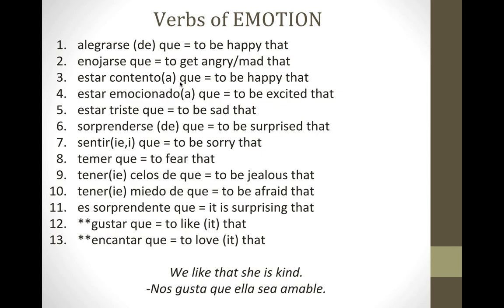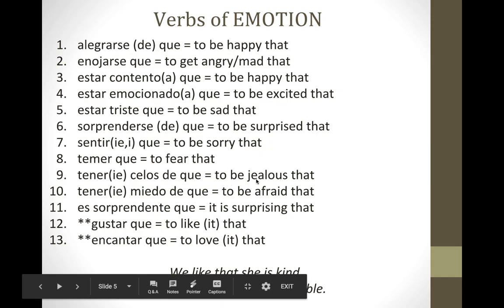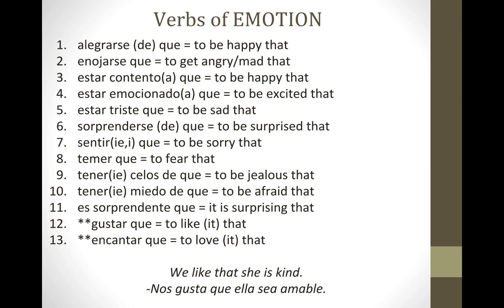Okay, so all of these expressions are expressions or verbs of emotion. And when you see these in the main clause and there's a change in subject in your sentence, you are going to use subjunctive in the subordinate clause. Do notice there on this section where you wrote down the meanings, I did give you a reminder on how gustar and encantar are conjugated. That is why there are little stars next to them.